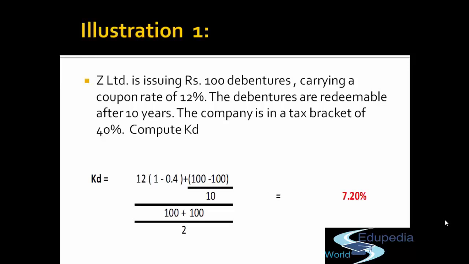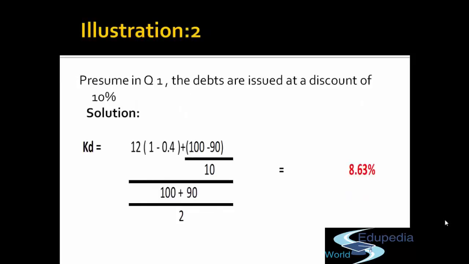So if we compute the total expense to the company, one is the interest amount, 12 rupees, net of tax, plus is there any other loss to the company in redemption? No. They have issued the debentures for 100 and they have to pay back 100 rupees on redemption. So there is no other loss. So the cost of the debt in this case will be 7.20%.